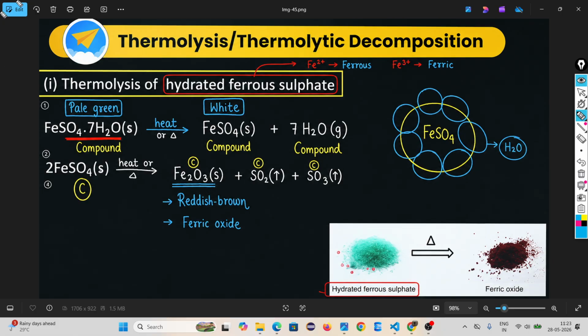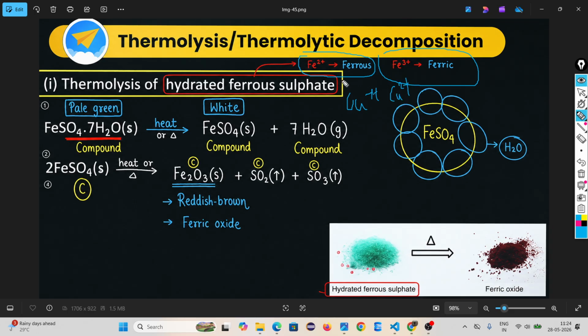So look, thermolysis of hydrated ferrous sulfate. Hydrated means ferrous sulfate with water molecules. Iron is an element that has two valencies: one is Fe2+, one is Fe3+. Like copper, copper is also Cu+ and Cu2+.